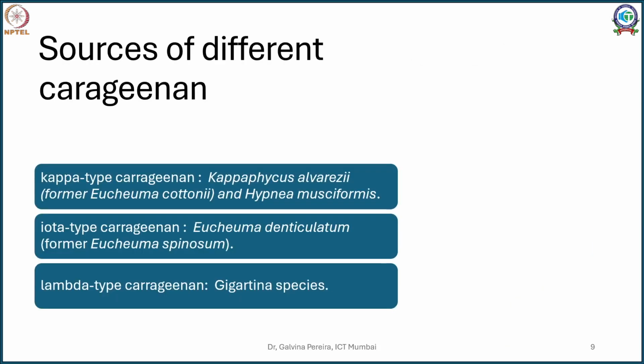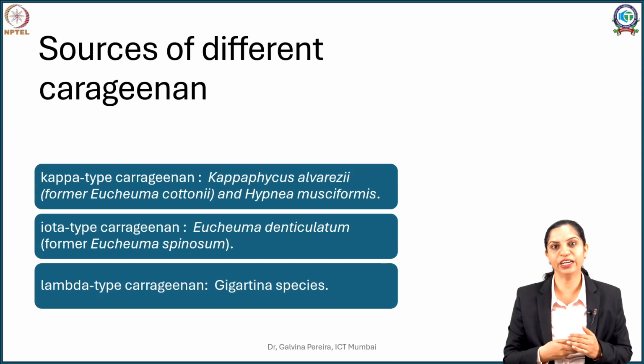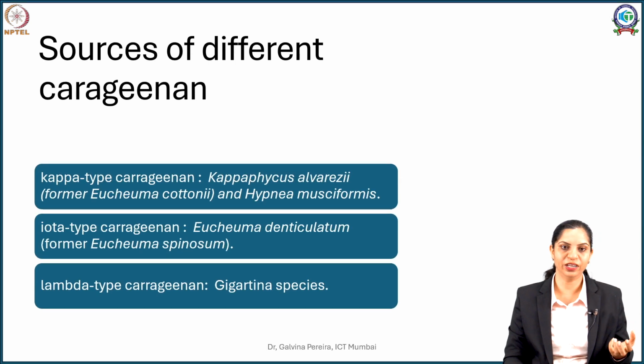Now, if you want to see the sources of these 3 different types of carrageenans, the kappa carrageenan, the stiffest jelly, comes from Kappaphycus alvarezii, formerly known as Eucheuma cottonii, and it is also obtained from Hypnea musciformis.